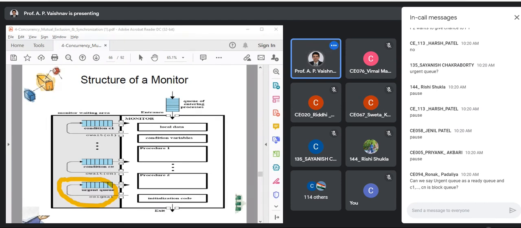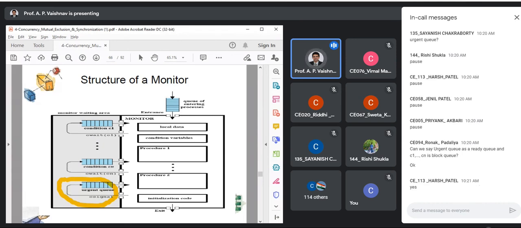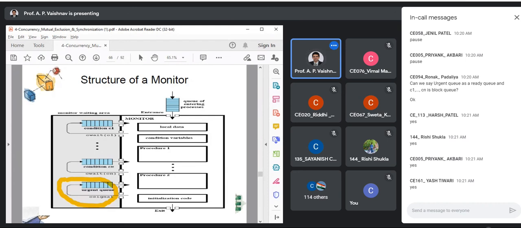Exactly. Similar concept, right? But remember, this is all inside where? Inside the monitor, right, and managed by the monitor and your programming language. So the headache of the programmer is less, right? So you understood this example, right? What is the role of the urgent queue? For some time, your process will join the urgent queue. The process which was there in the condition queue will be brought back into the monitor. It will complete its task, and then immediately you have two choices.